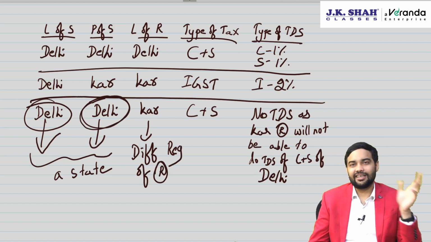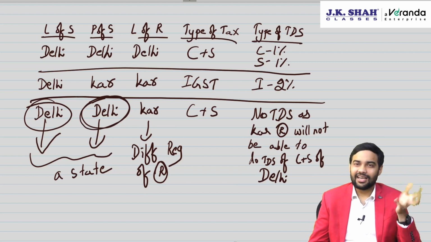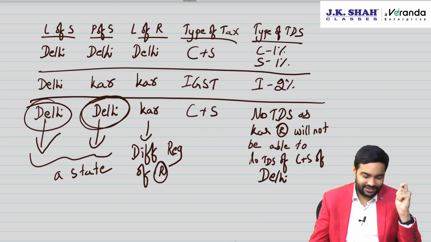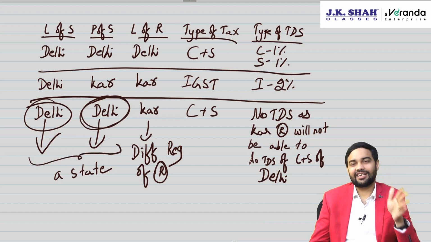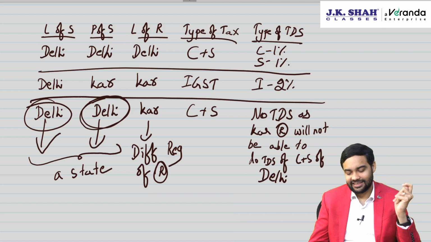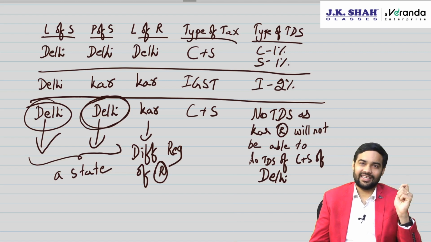So they hire a contractor from Delhi. Karnataka Bhavan is being made in Delhi. Place of supply will be Delhi. So that contractor will charge C plus S of Delhi. Will Karnataka government be required to do TDS in this case? The answer is no. TDS will not apply.